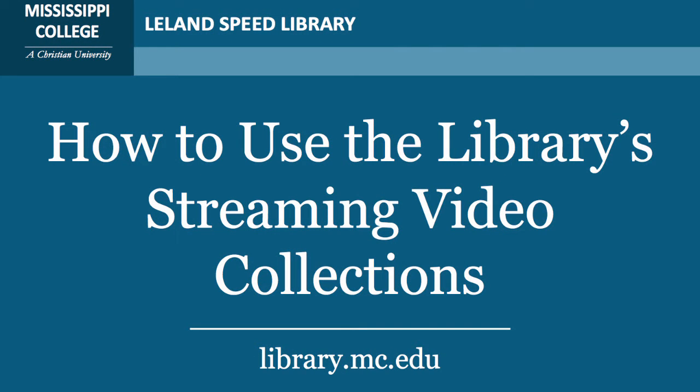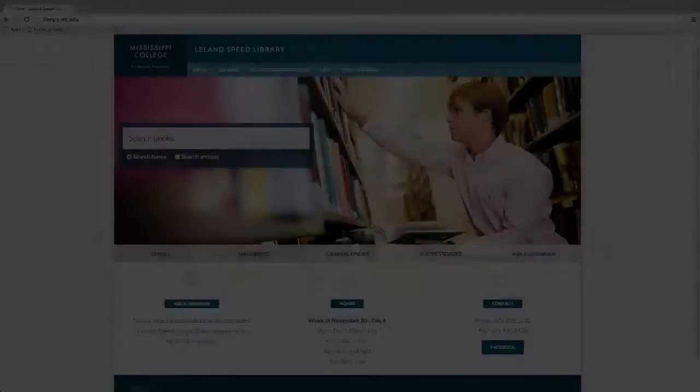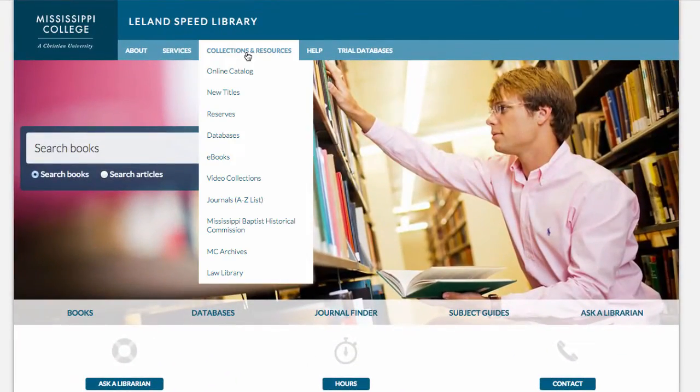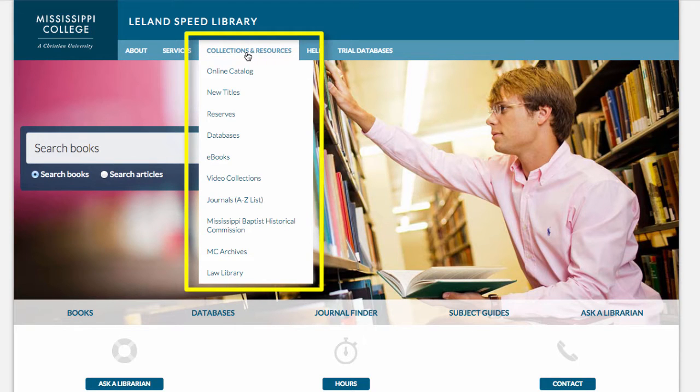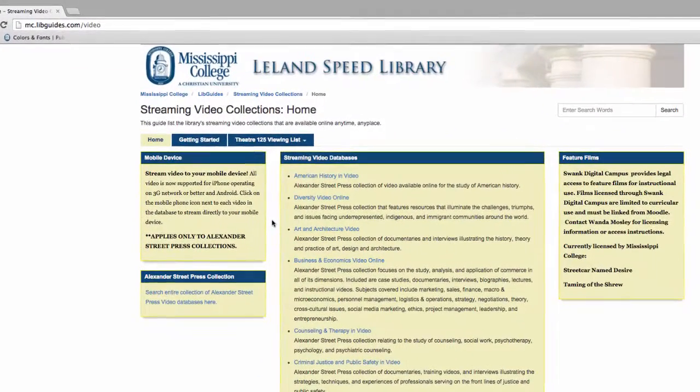This tutorial will show you how to access and use the library's streaming video collections. From the library's homepage, hover your mouse over the Collections and Resources tab and select Video Collections from the drop-down menu. This link directs you to the Streaming Video Collections LibGuide, which has an easy-to-remember URL,